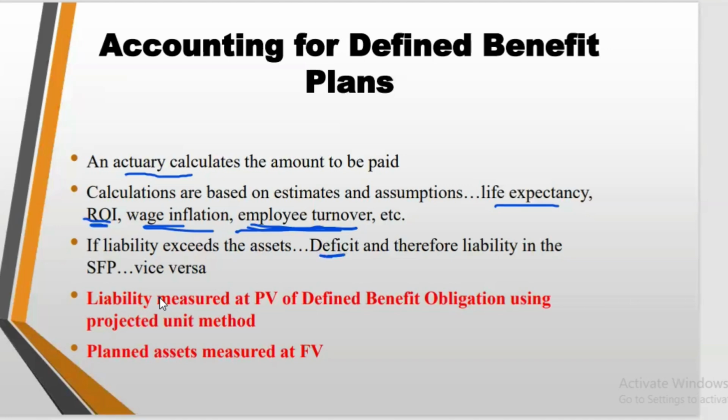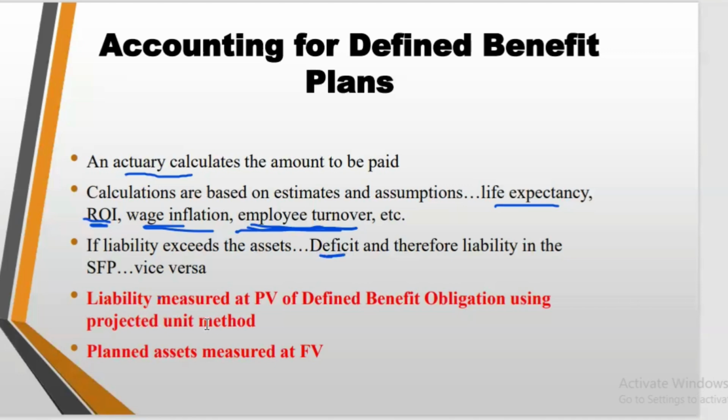So we look at all this. You compare your plan asset to your plan liability and you record a deficit or an asset, an obligation or an asset. And the liability is measured at the present value of the defined benefit obligation using the projected unit method. And I'm saying all these things are not done by accountants. They are done by the actuaries, so they do the estimation. They find the present value of your obligation. So the obligation is measured at present value, while the asset is measured at fair value. Okay, so that's it.